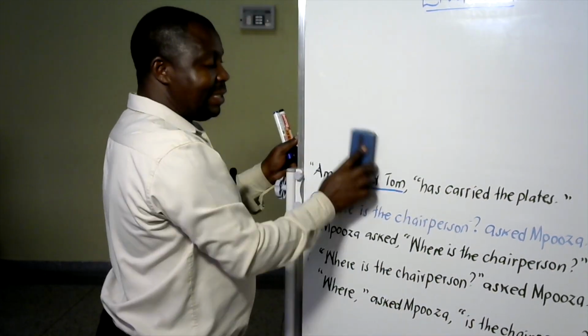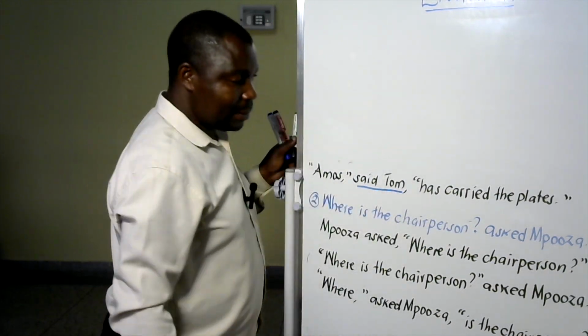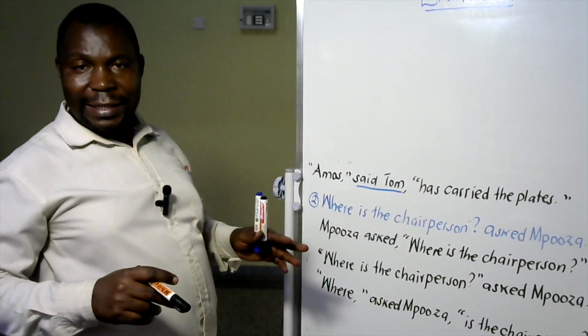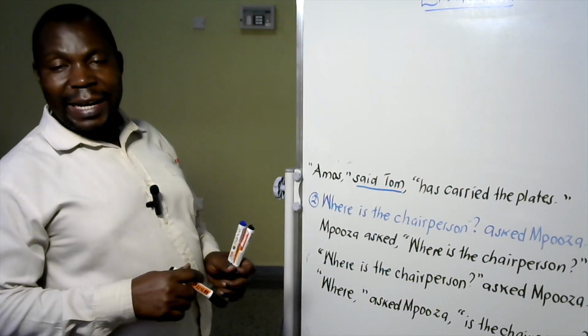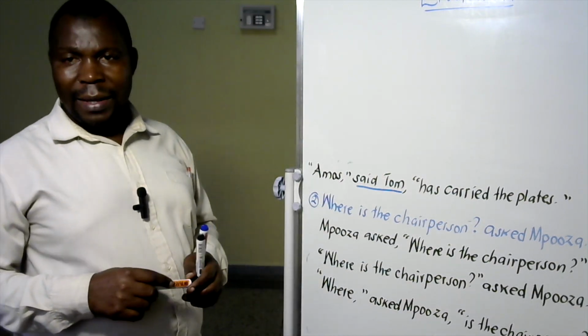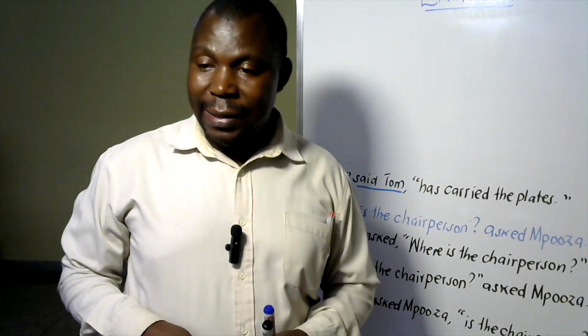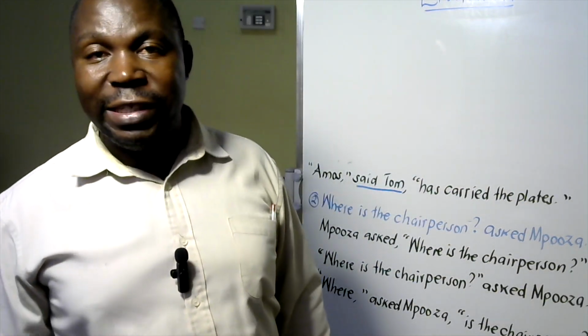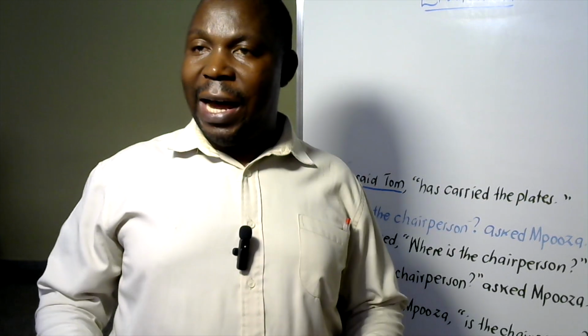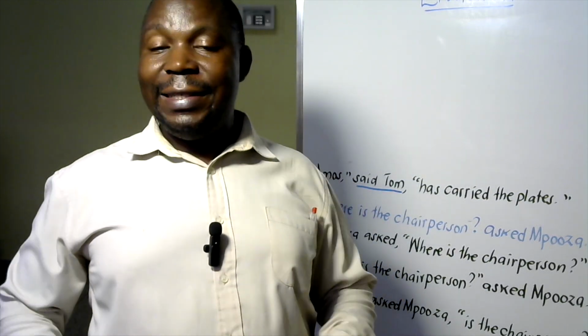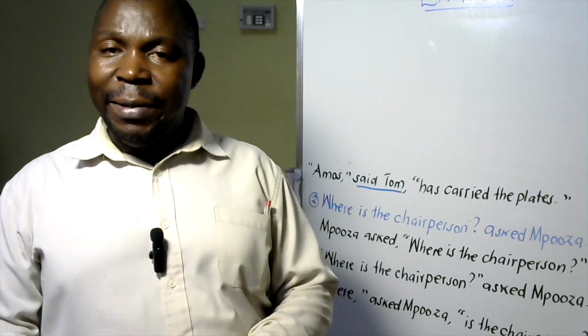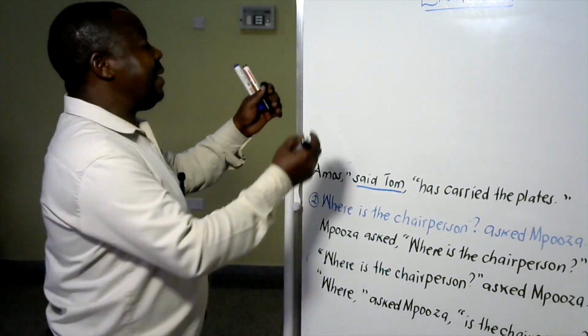Now, I first started with talking about tenses. When you are changing sentences from direct to indirect speech, let the candidate know the tense. The Bible says. The Bible cannot change. You can't say the Bible said. The Bible is a word which exists. It is there. It cannot change. Every time they see the word says,